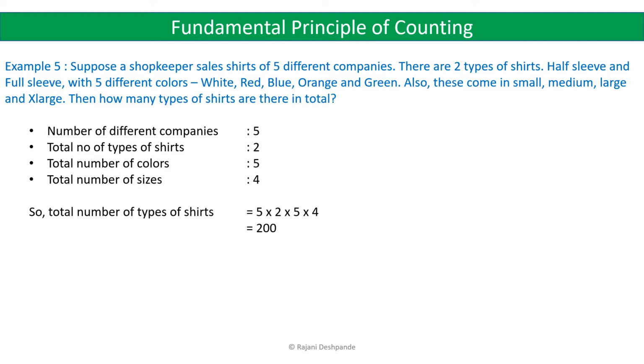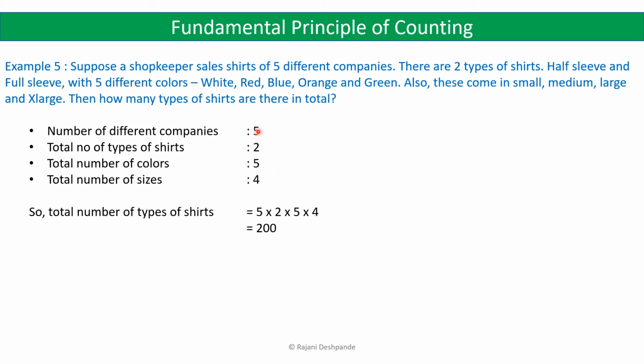So there is a shopkeeper who is selling shirts from 5 different companies. So the number of different companies of the shirts here is 5. The total number of types of shirts is 2. So here it's given that there are 2 types of shirts, half sleeve and full sleeve. With 5 different colors, so the total number of colors is 5, and the total number of sizes is small, medium, large and X large. So it is 4. So the total number of shirts is equal to 5 into 2 into 5 into 4.